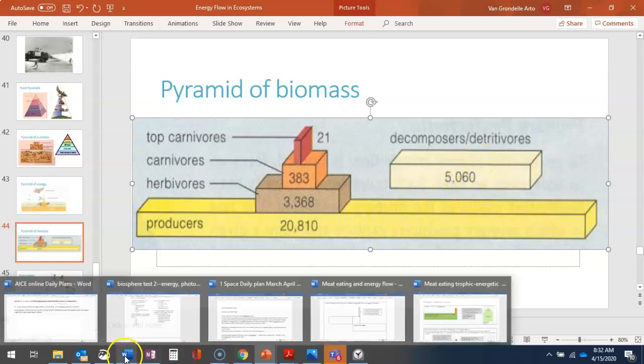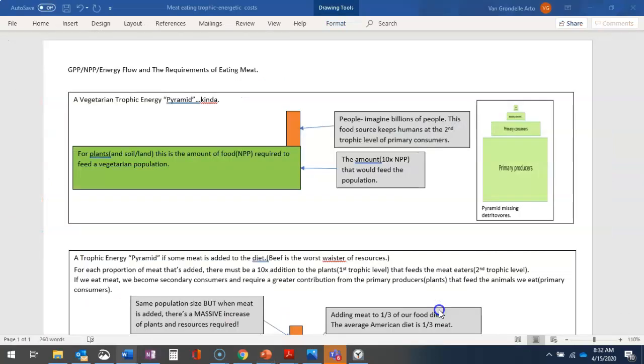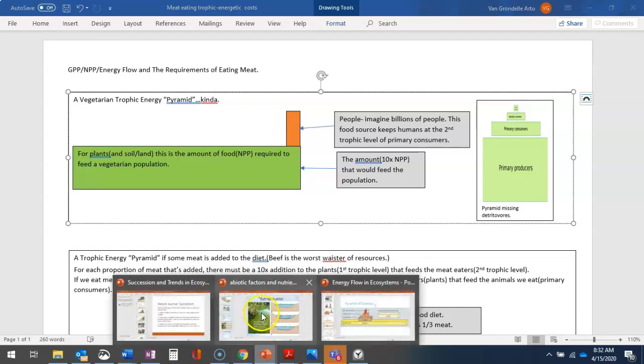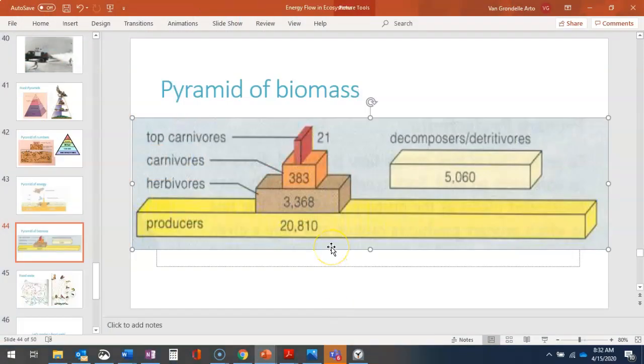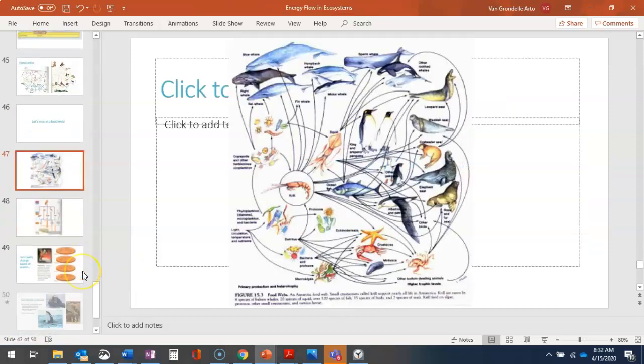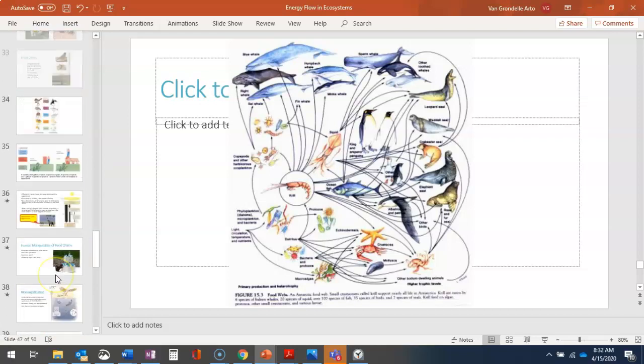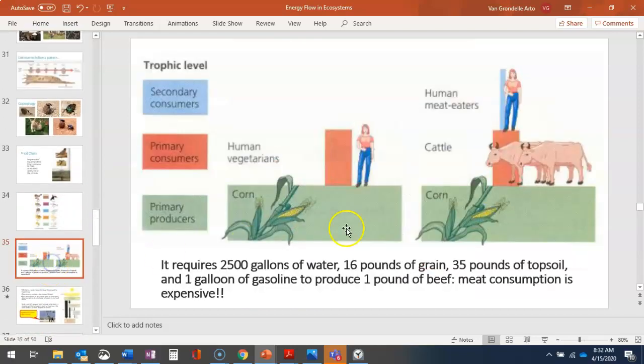Now, vegetarianism, meat eating, trophic levels. I made this little Word doc because on that slide, they have a mistake, in my opinion. They're not showing how much extra energy it takes.